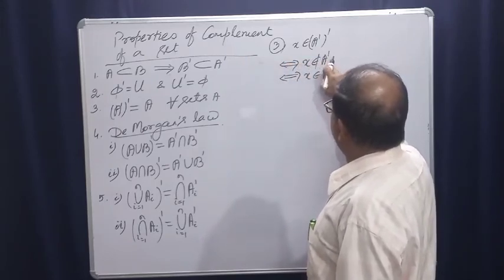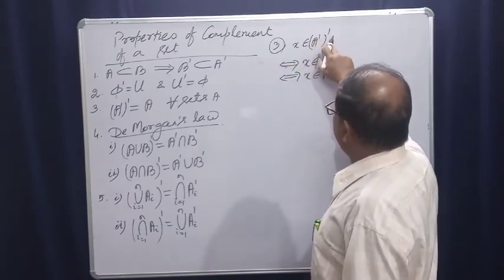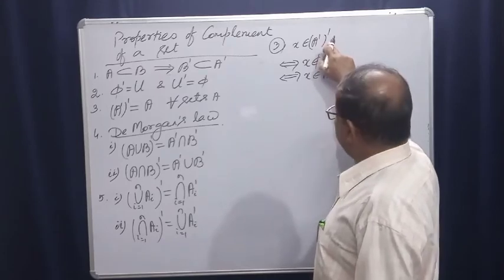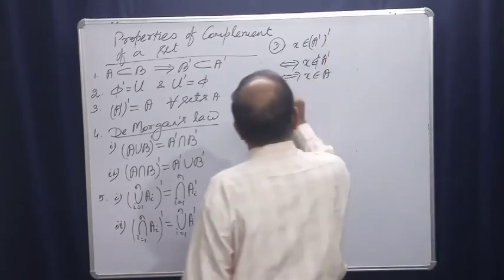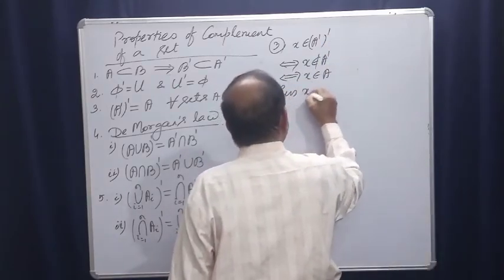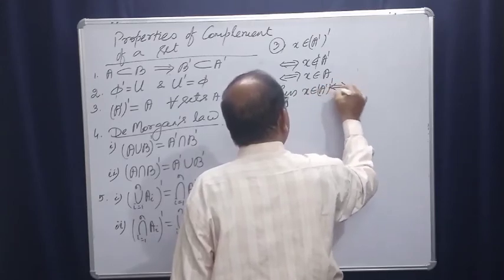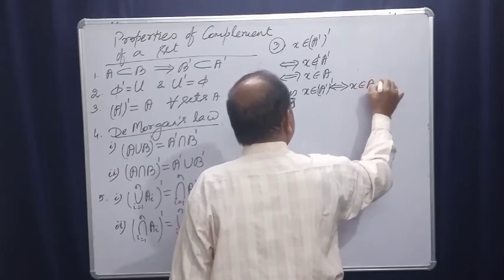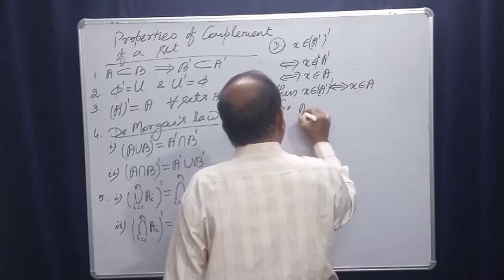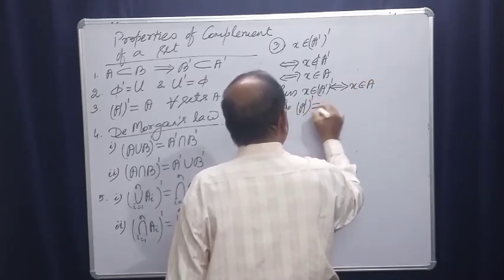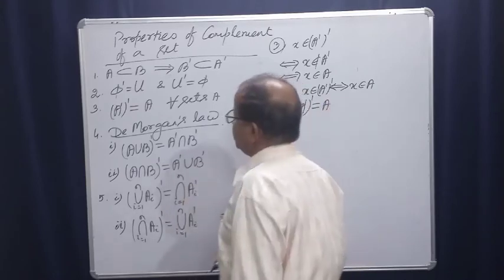X does not belong to A complement implies X belongs to the complement of the complement of A. Thus X belongs to the complement of A complement implies and is implied by X belongs to A. So the complement of the complement of A is equal to A.